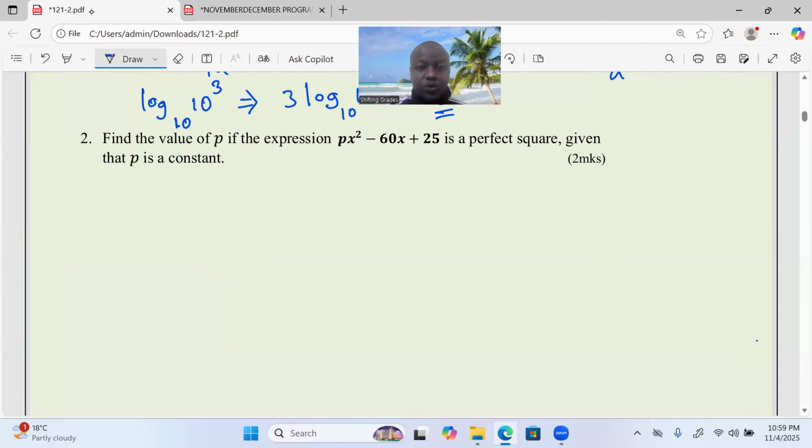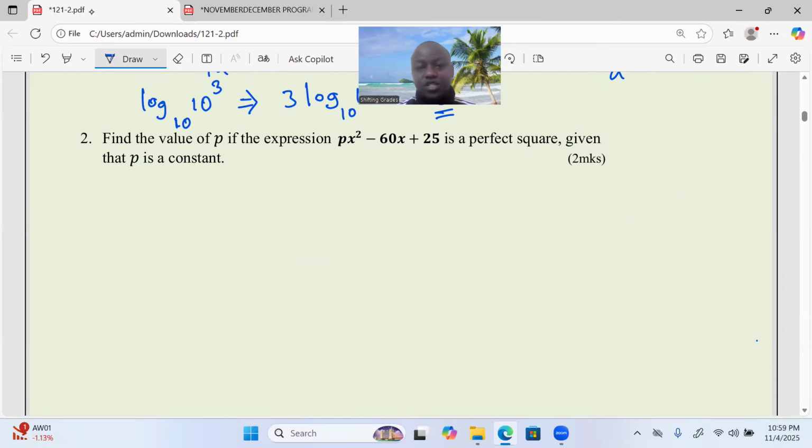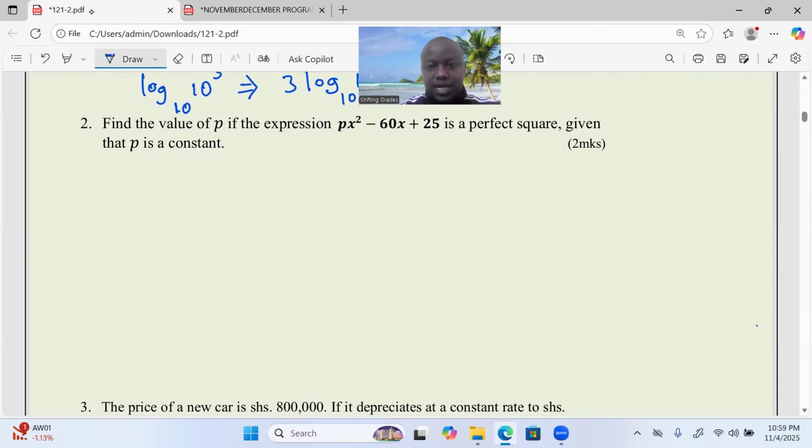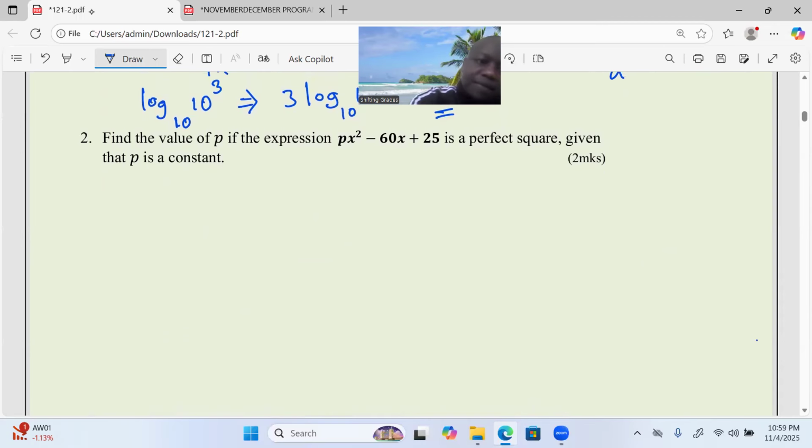Number 2, now find the value of P if the expression px power 2 minus 60x plus 25 is a perfect square, given that P is a constant. P is a constant, so it can be an integer, it can be a fraction, as long as it's a constant. So let's just remember this.